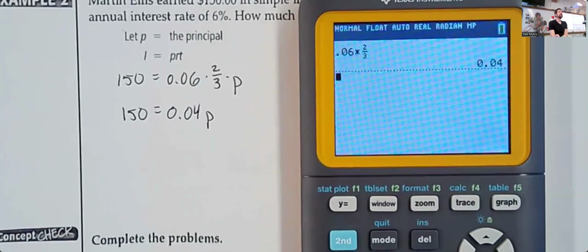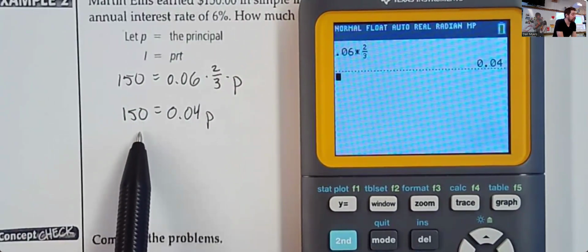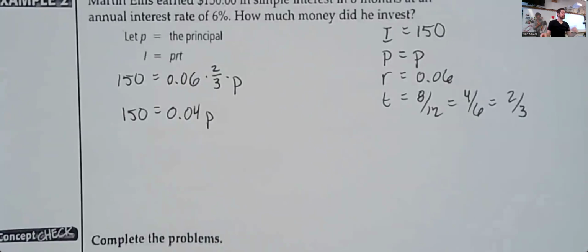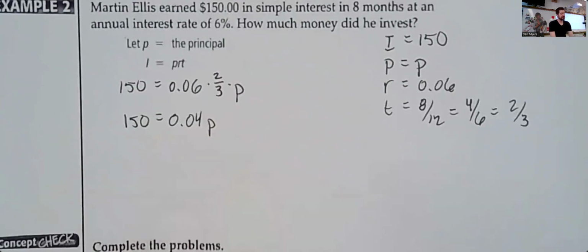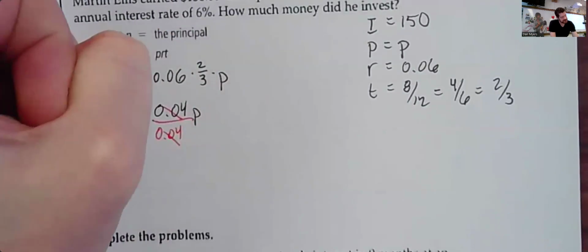All right. Now, question for you. If he earned $150 of interest, is the amount that he initially invested more or less than the amount of interest he earned? More. Yeah, it should be a lot more. So if we divide both sides by 0.04 to get P by itself, because that's what we're doing here, we're solving an algebraic equation, 0.04, divide on both sides.